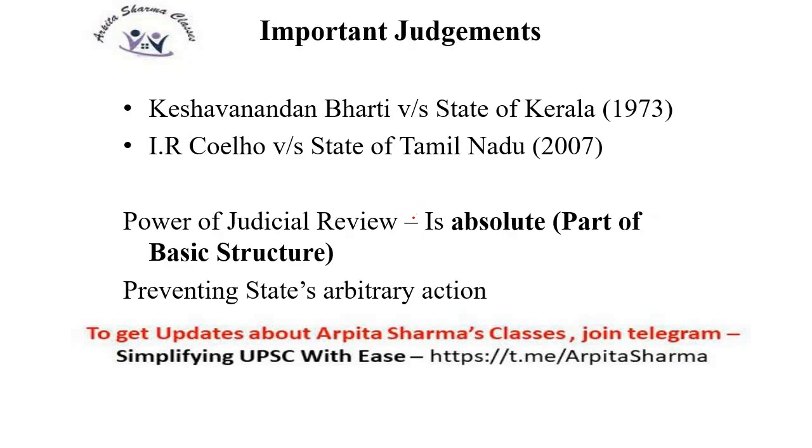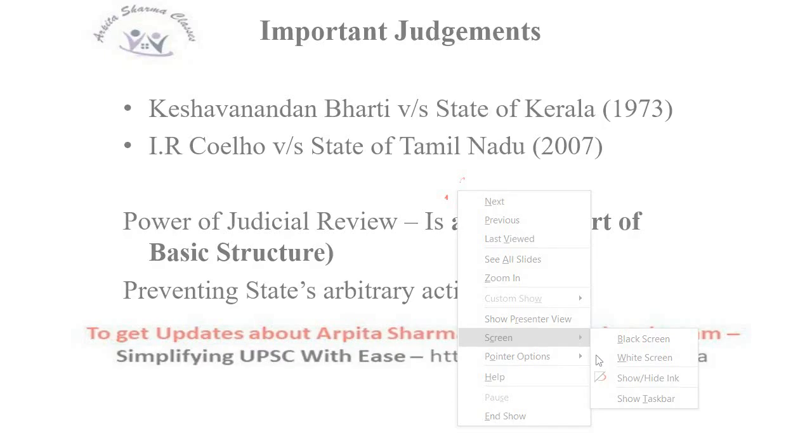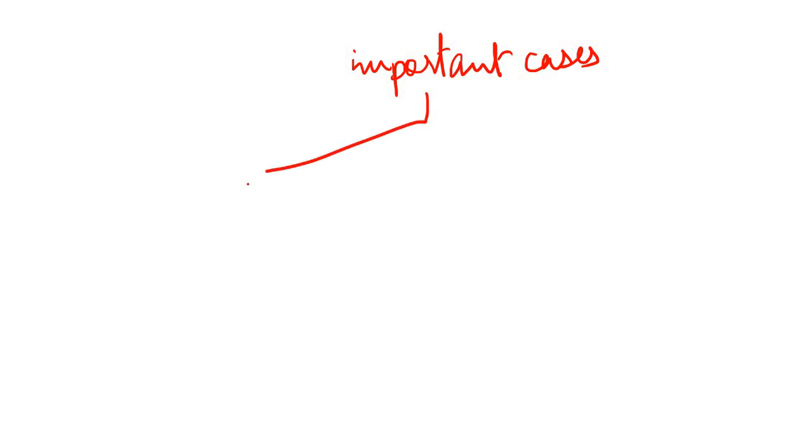Now there are some important judgments which are associated with the power of judicial review. Let's discuss them. There are two very important cases associated with the process of judicial review. You need to remember these cases, they are very important.